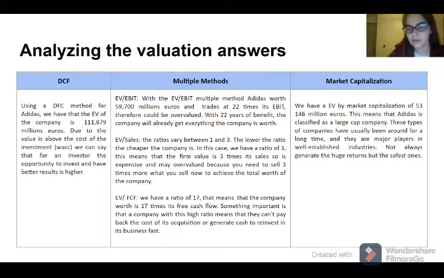And lastly we have the market capitalization method. We have the enterprise value by market capitalization of 53,000 million euros. This means that Adidas is classified as a large cap company. These types of companies have usually been around for a long time, and they are major players in well-established industries. They don't always generate huge returns, but they are the safest.